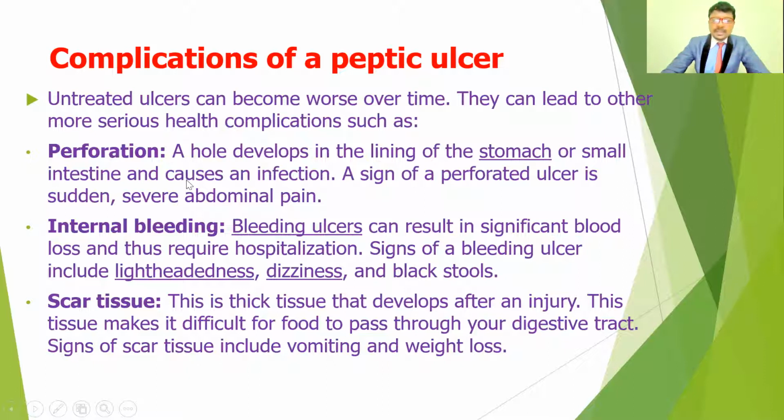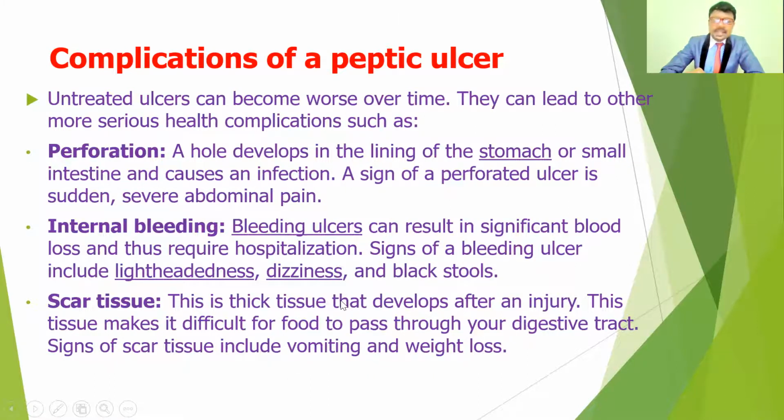Another complication is internal bleeding. Just now we discussed the perforations. Because of the hole in the mucosa, bleeding may occur inside the walls of the stomach. Bleeding ulcers can result in significant blood loss, which requires hospitalization. They may also get infections and sepsis, so those people need hospitalization immediately.